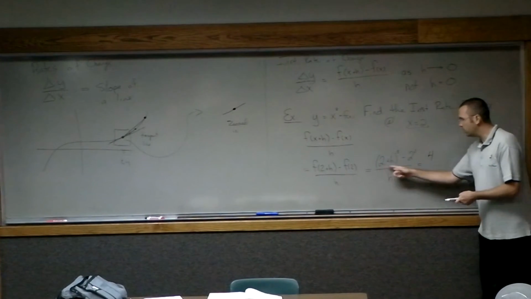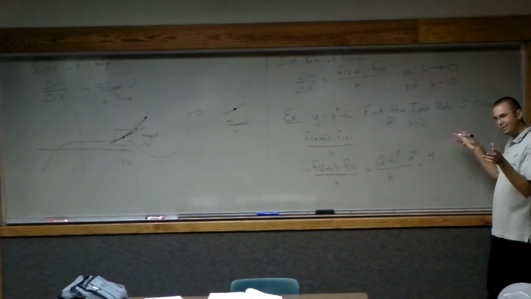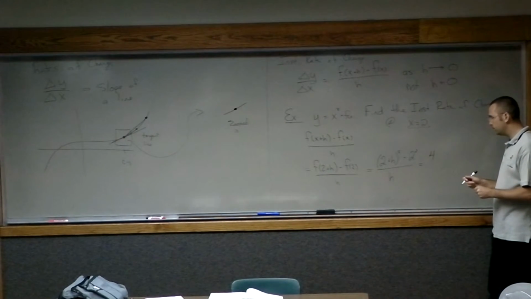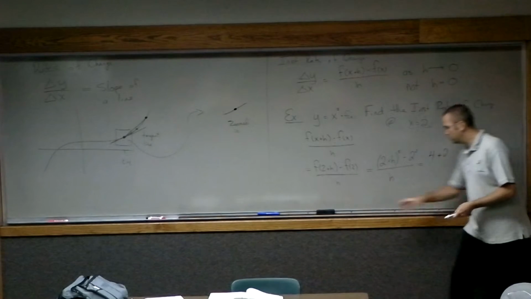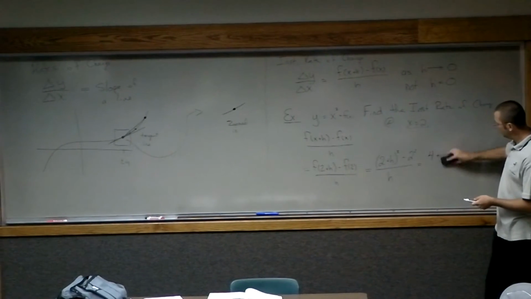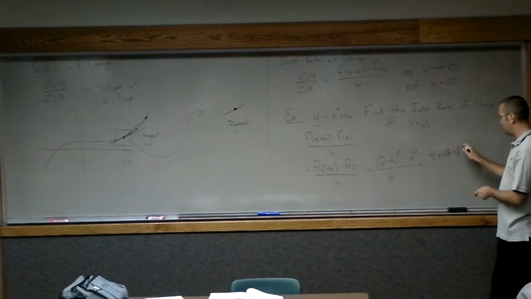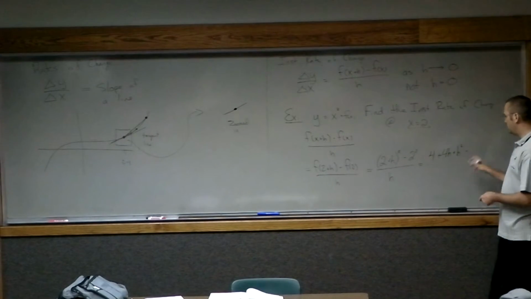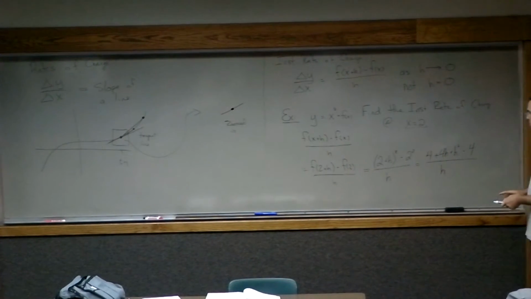Let's see, if I expand this side out over here, 2 plus h squared is equal to what? 4. Okay, so we get a 4 plus how many h? 4h. Plus an h squared, minus another 4. All of that divided by h.